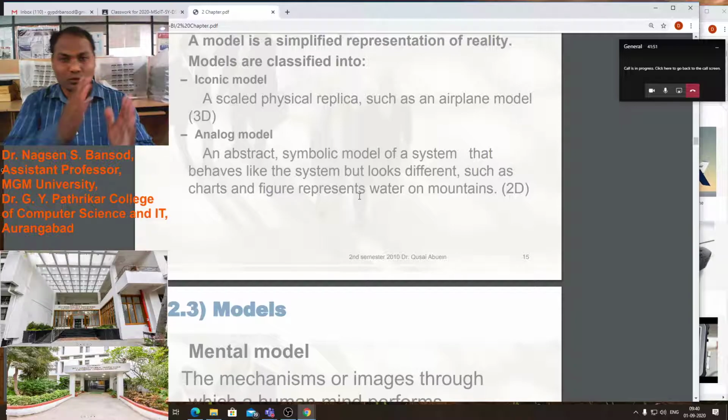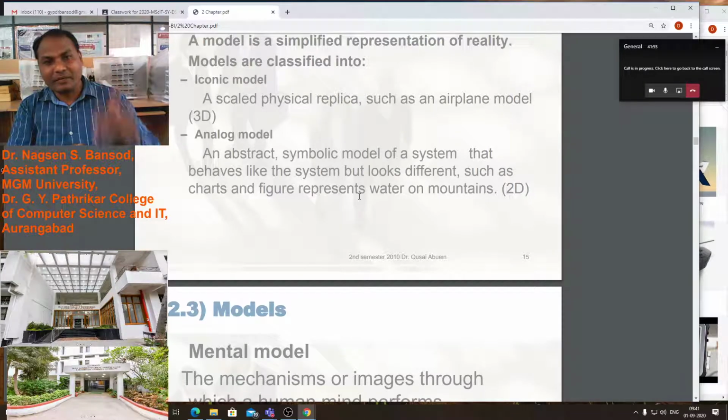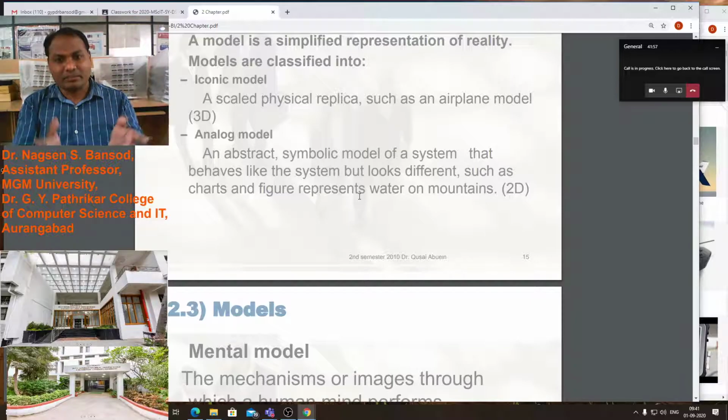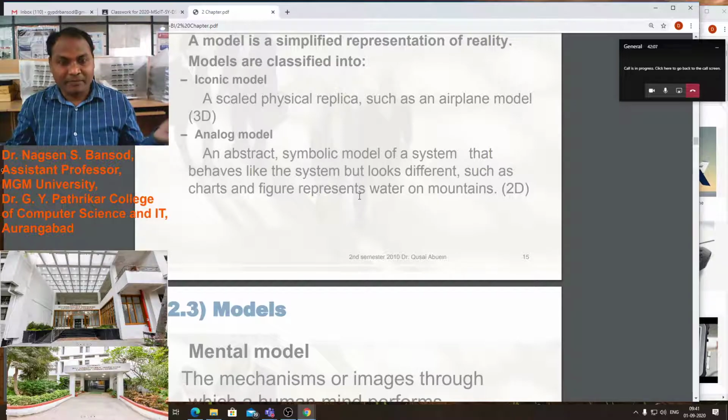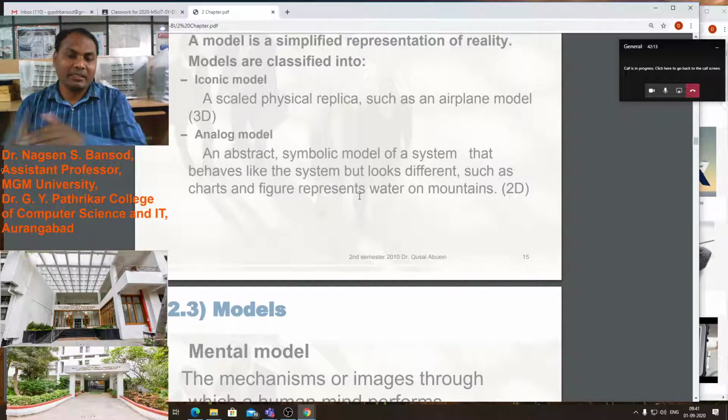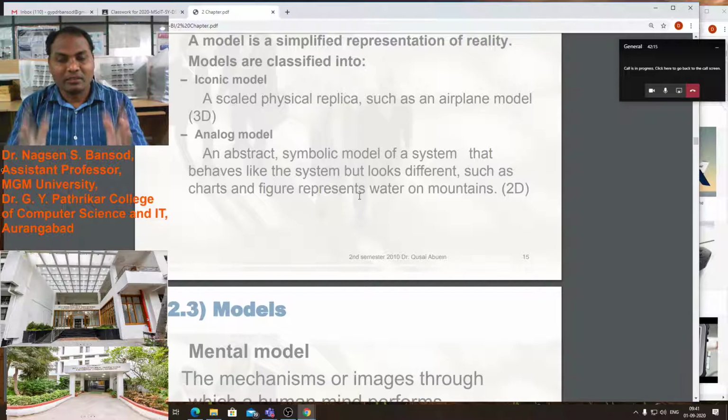We can show the intensity and level of water available in the water body on the mountain. Also we can show sea surface temperature as well as wind speed in the form of a graphical, pictorial representation. That is the analog model.